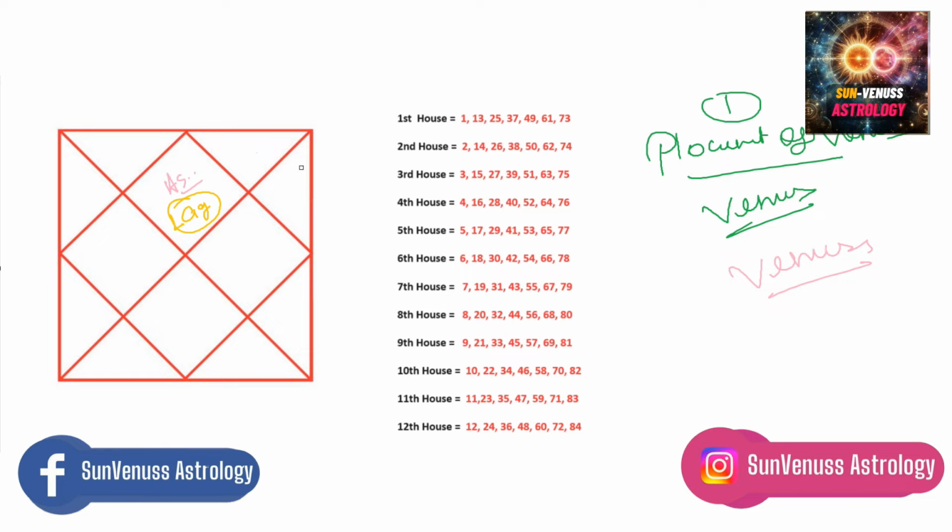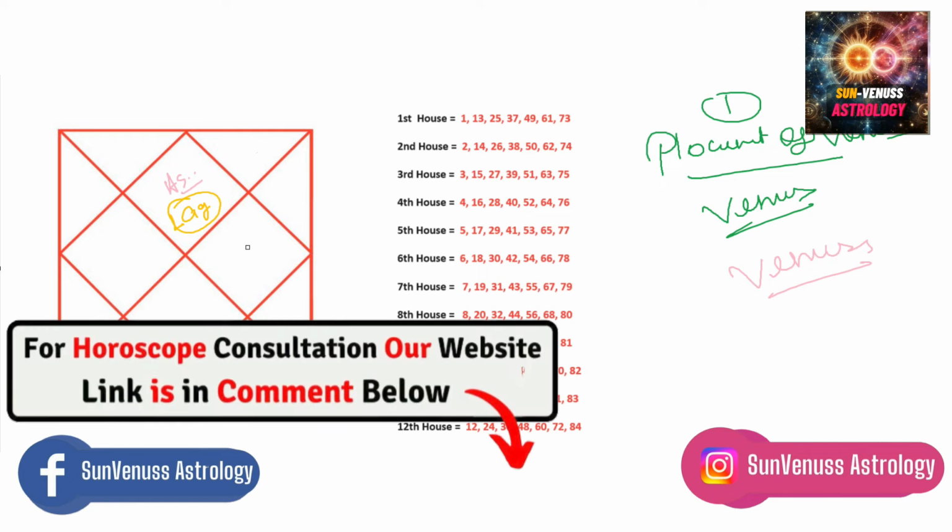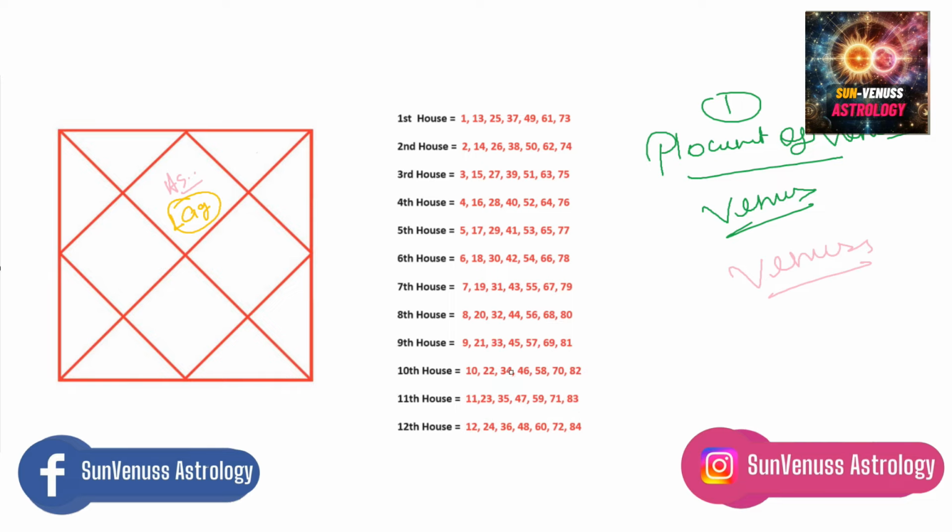So for each of you, in whichever house from 1st house to 12th house you have Venus, look at your Venus placement. If you have it in the 10th house, in front of the 10th house, ages are written: 10 years, 22 years, 34 years, 46 years. So probably you could meet your partner at the age of 22, 34 or 46 if you have Venus in the 10th house. Your first relationship could be at the age of 22, your second relationship could be at 34, or probably you have your first relationship at 22 but you get married at 34 to someone else. That could also be possible, okay? So this is our first principle.